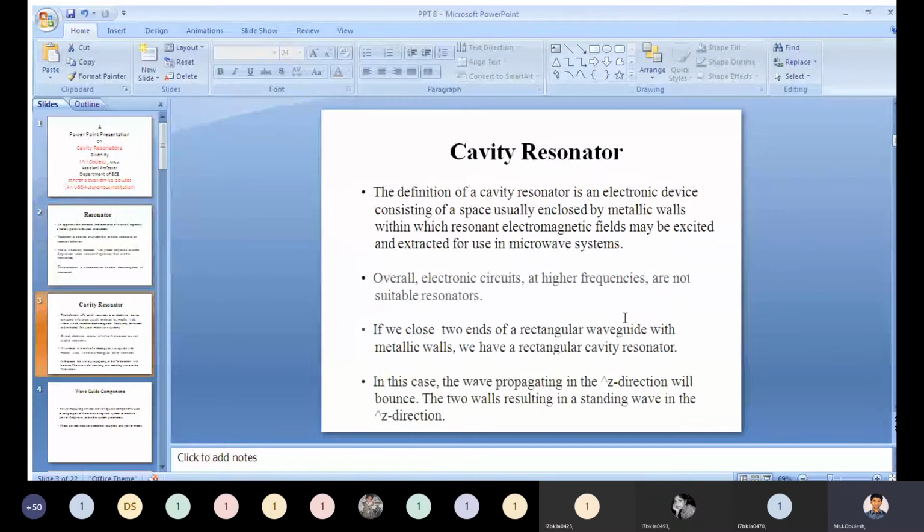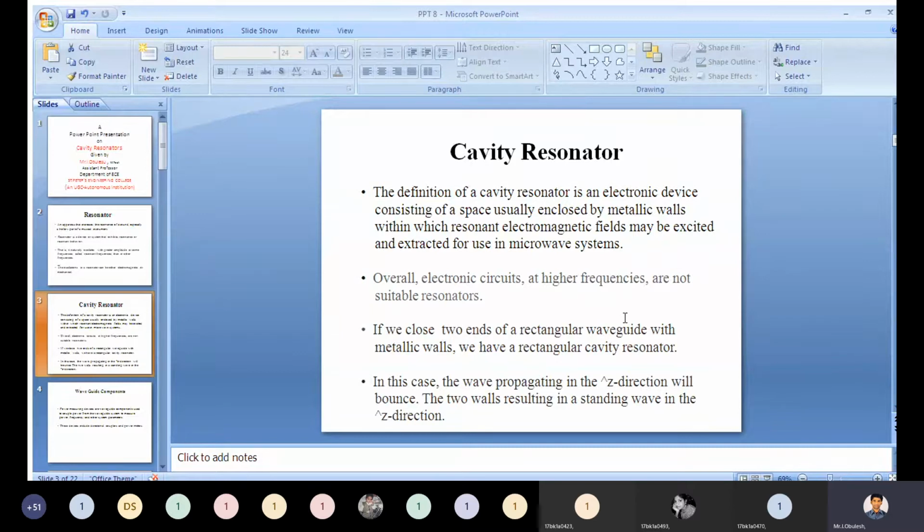Coming to the cavity resonator. The definition of a cavity resonator: it is an electronic device consisting of a space usually enclosed by metallic walls, within which resonant electromagnetic fields may be excited and extracted for use in microwave systems.